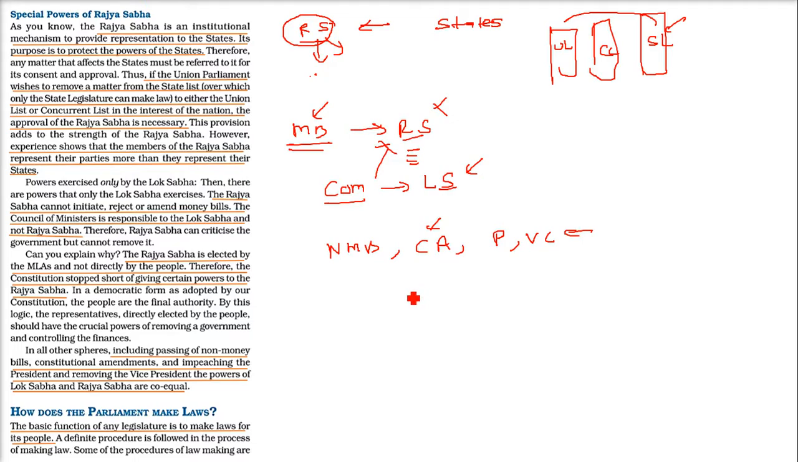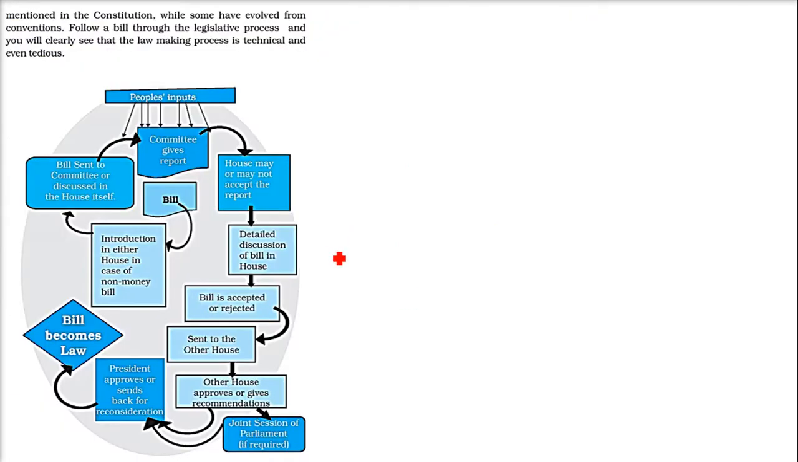Now, how does the Parliament make laws? Let me show you a flow chart. First of all, there will be a draft bill, and this bill will be introduced in either house. If it is a non-money bill, it can be presented in either Lok Sabha or Rajya Sabha, because a money bill can only be presented in the Lok Sabha. Now this bill is sent to a committee. There are committees for different fields and jobs in the Parliament also. So the bill is sent to the committee or discussed in the house itself.